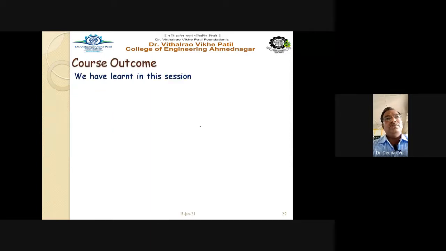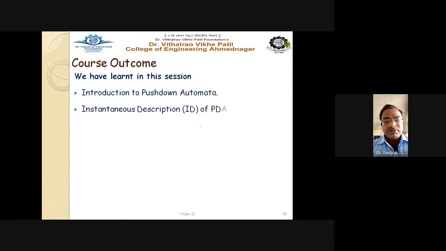Okay, so we have learned in this session pushdown automata. We have seen the basic definition of the automata, the components of the automata, instantaneous description, and examples. A few more examples we discussed in today's session: how to write down the PDA rules, and how to develop a logic for the given PDA. If the problem is given and we are asked to design the PDA, then a proper logic we have to apply, and after applying the logic, we have to define the rules.